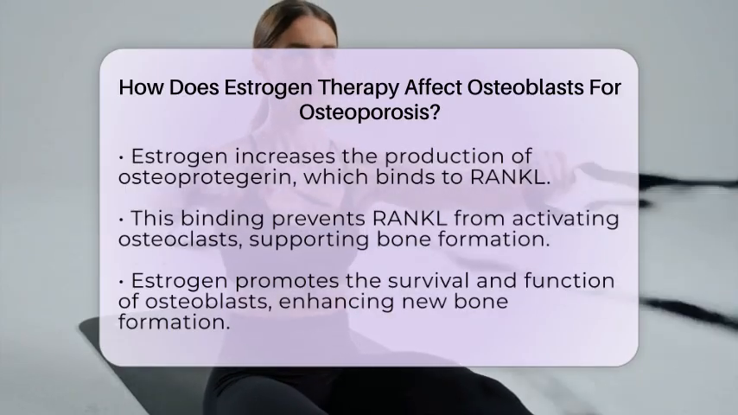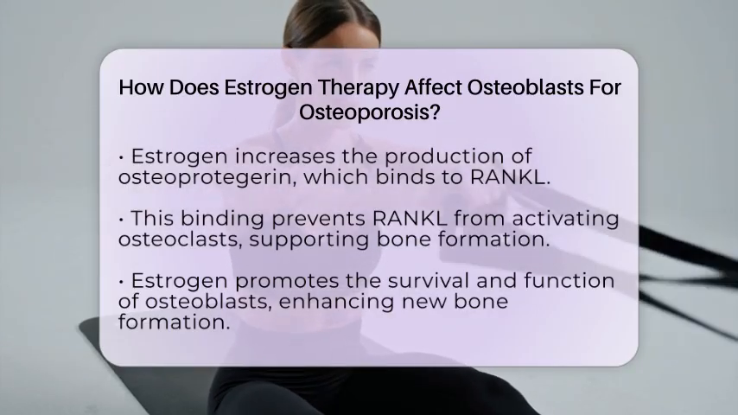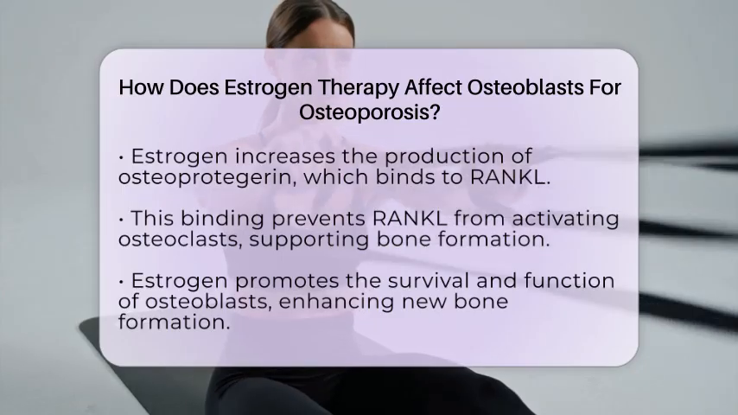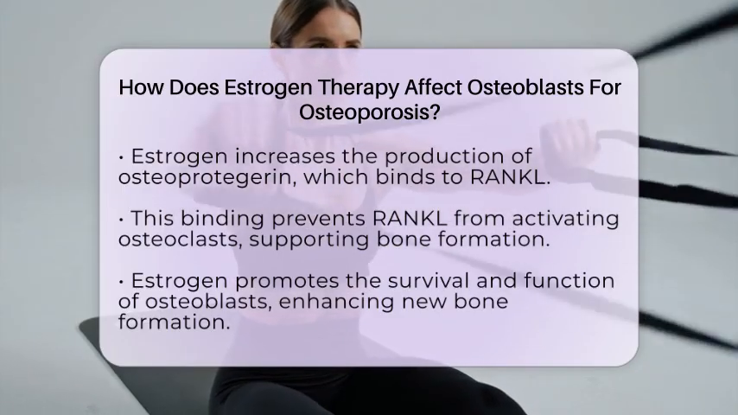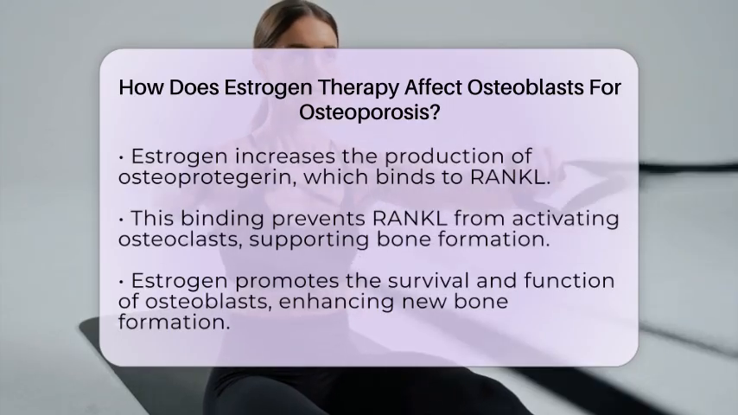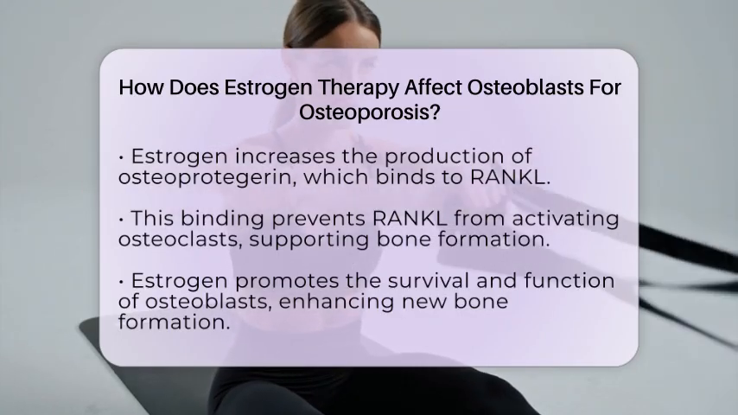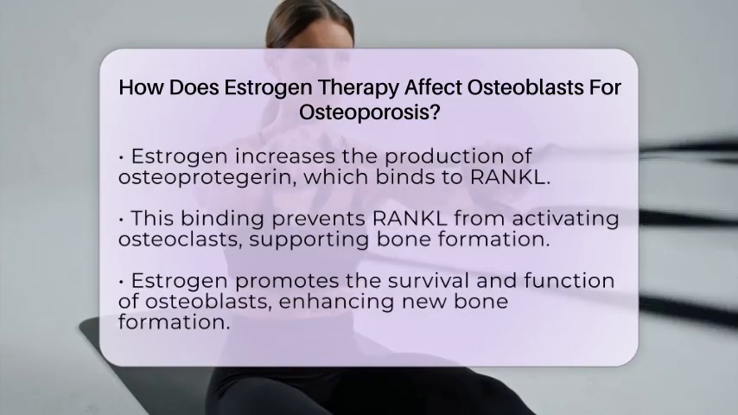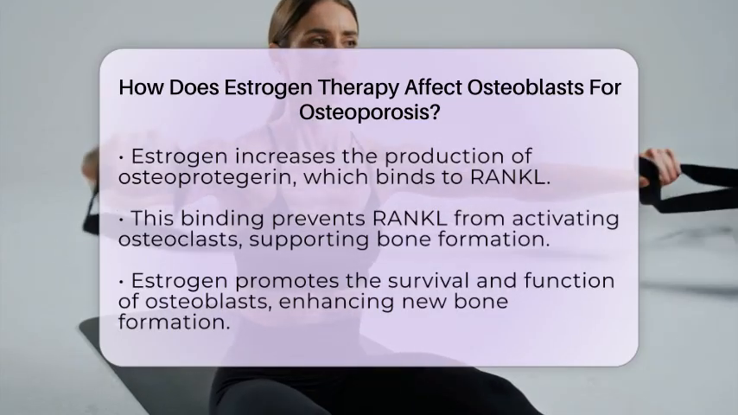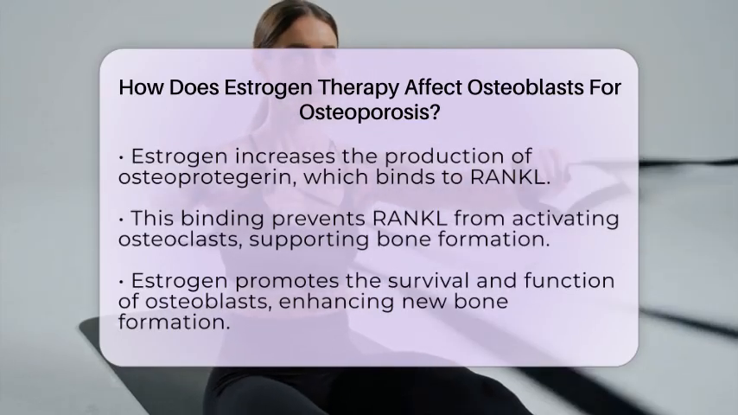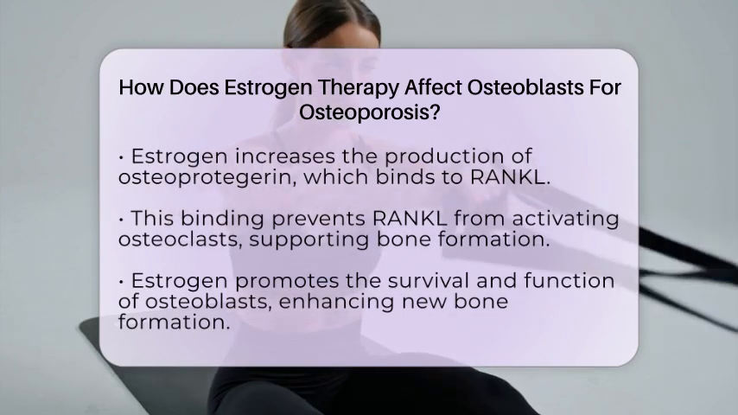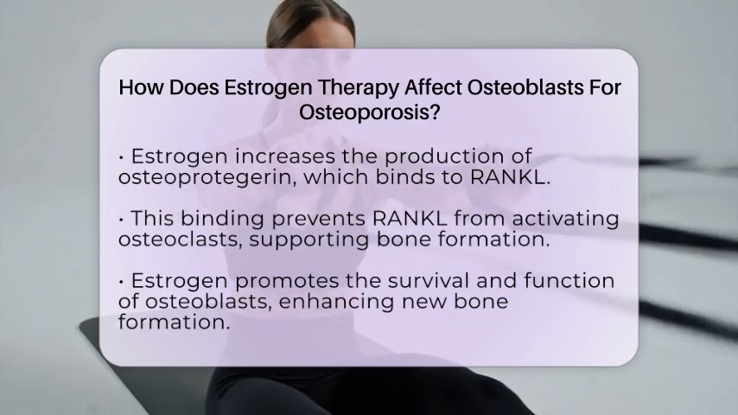Now, let's consider what happens when estrogen levels drop, such as during menopause. This loss leads to increased RANKL expression by osteoblasts and bone lining cells, along with elevated inflammatory cytokines. This imbalance results in increased osteoclast activation and excessive bone resorption, leading to the characteristic bone density loss seen in osteoporosis.